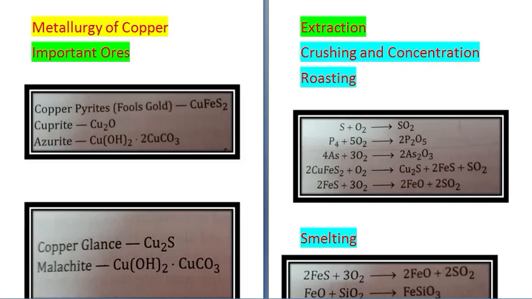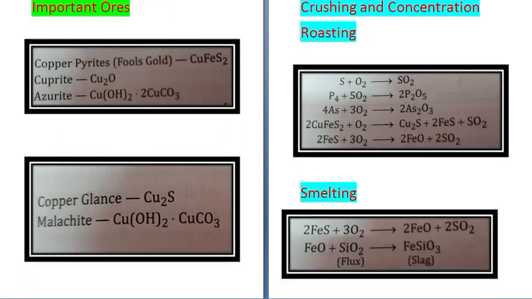The next step is smelting. In smelting, the roasted ore is mixed with powdered coke and sand, and it is strongly heated in a blast furnace.